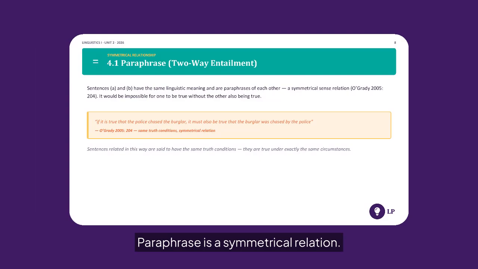Paraphrase is a symmetrical relation. If sentence A and sentence B truly paraphrase each other, it is impossible for one to be true while the other is false. They are true under exactly the same circumstances, even if they differ in grammatical voice, style, or information structure.